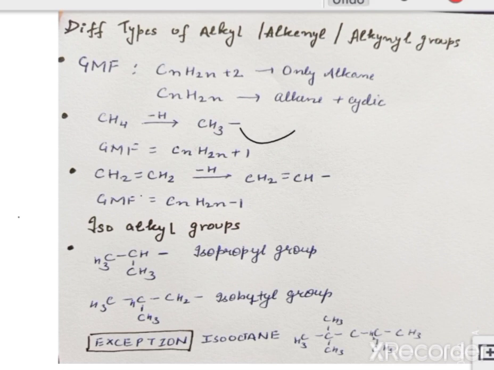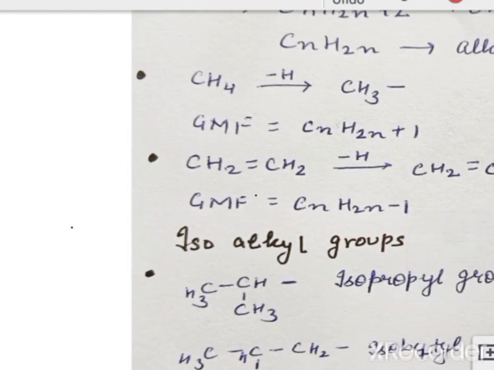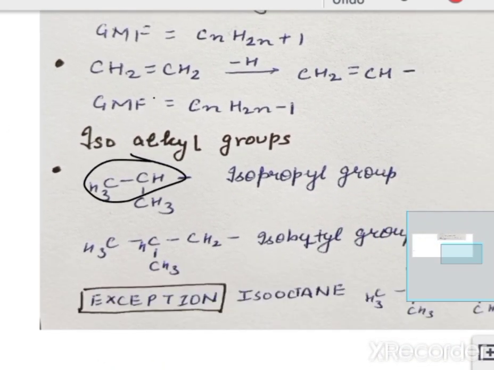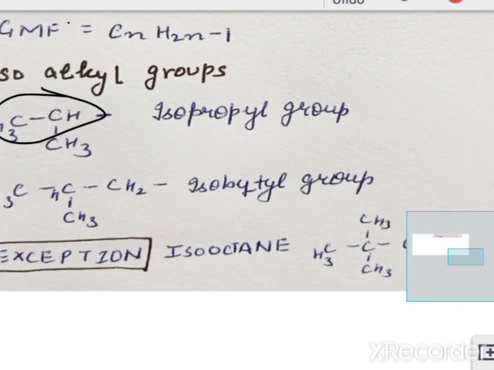Next, let us talk about the isoalkyl group. We use the word iso when all the carbons form a straight chain except one methyl group at the second position. As you can see here, the parent chain is of 2 carbons, and there is one methyl group that is separated from the parent chain. This group is treated as an isopropyl group. Similarly, we have the isobutyl group. One exception is isooctane.